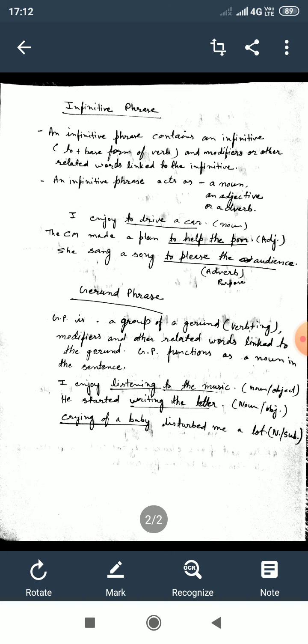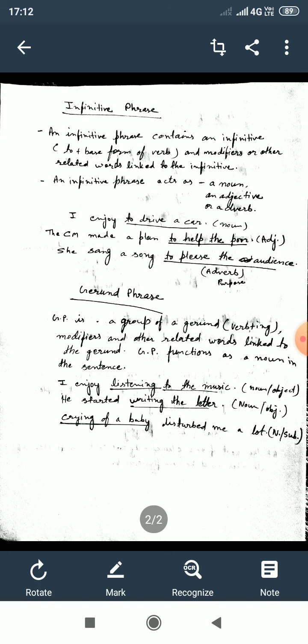Now look at the third sentence. Crying of a baby disturbed me a lot. Now what did disturb me a lot? Crying of a baby. It is a complete phrase. Crying as a gerund, of a baby as its modifier, and they act as subject of the verb disturb. You can clearly see that this phrase has the nominal function and becomes subject of the verb disturb.